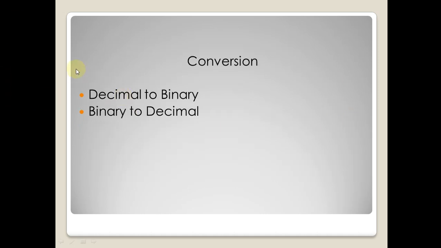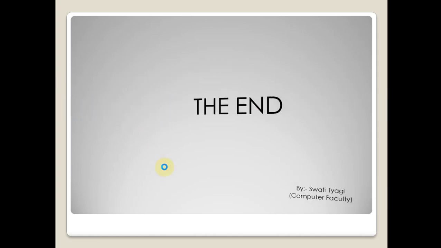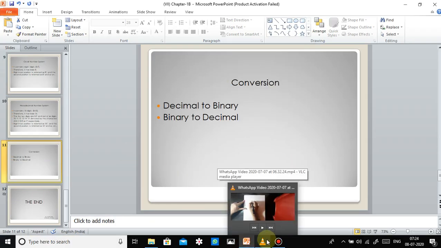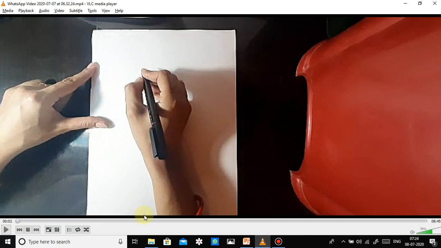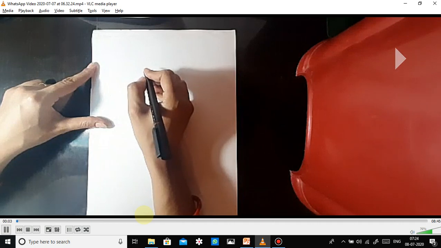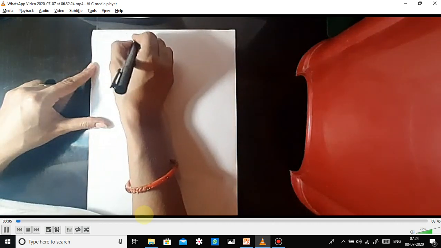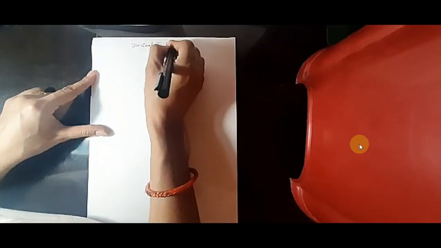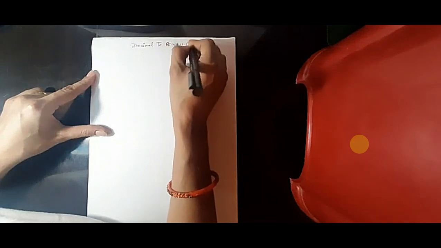So now we discuss conversion between decimal to binary and binary to decimal. In your syllabus only two conversions are there. Okay, so you can see the decimal conversion by the help of this video. See up to the end. After that it will solve your problem. Okay, bache? So see, students, this is basically an example of conversion of decimal to binary conversion. Okay.